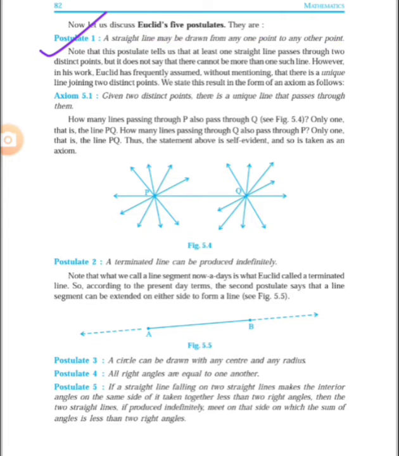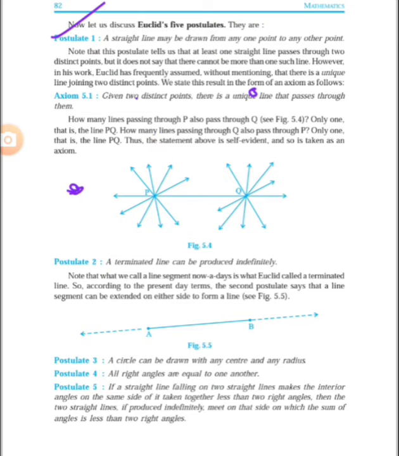A straight line may be drawn from any one point to any other point. Suppose this one is one point and this one is a second point, then a straight line can be drawn from one point to another point.